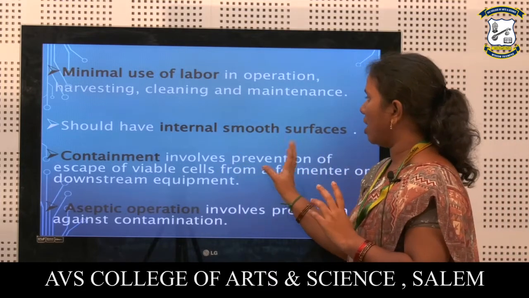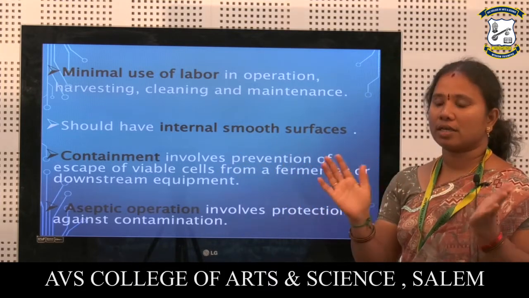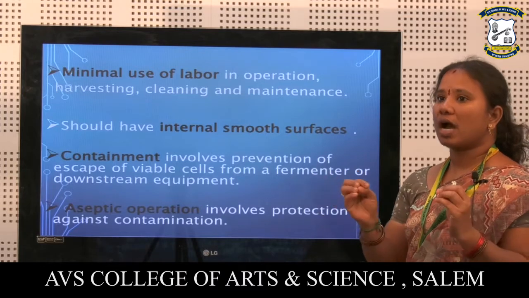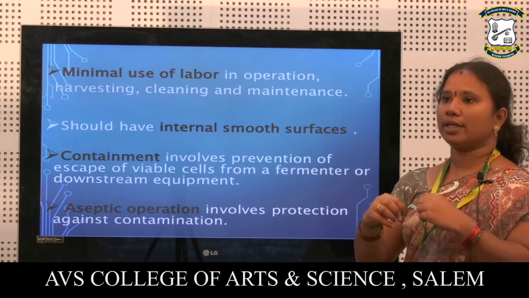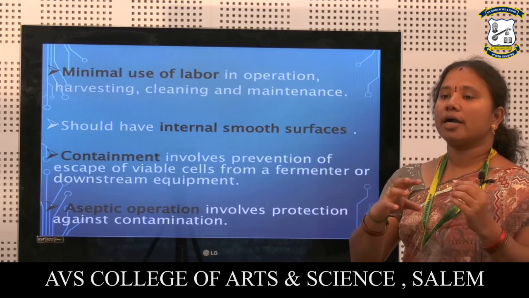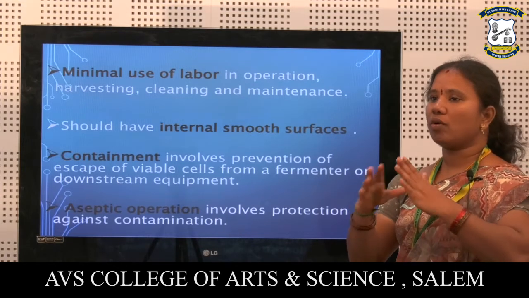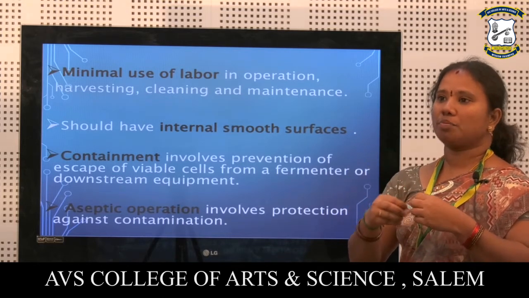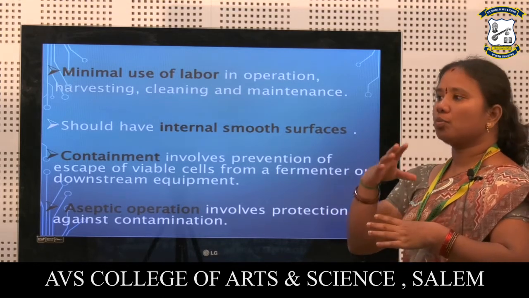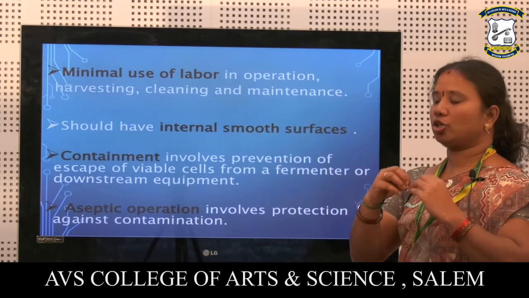Next, it should have an internal smooth surface. The bioreactor we choose should have an internal smooth surface, because the organism growing inside attaches to the walls of the bioreactor. If it is rough, its growth might be disturbed. So a smooth surface should be chosen.